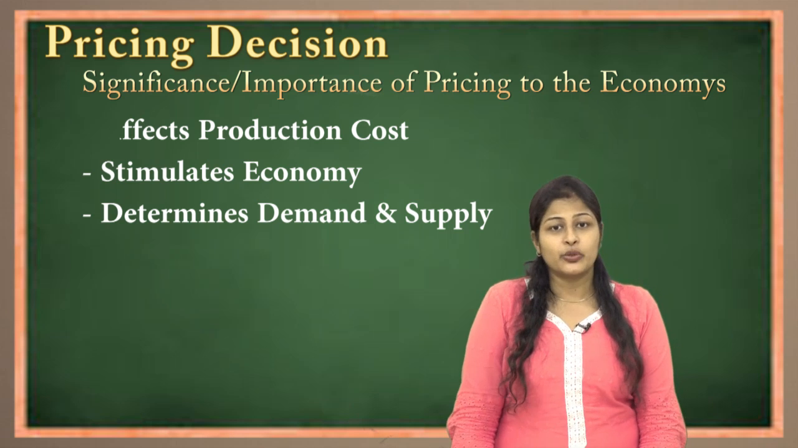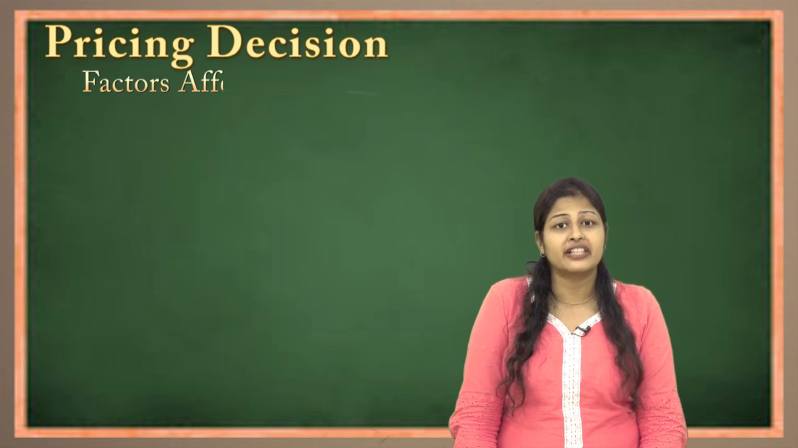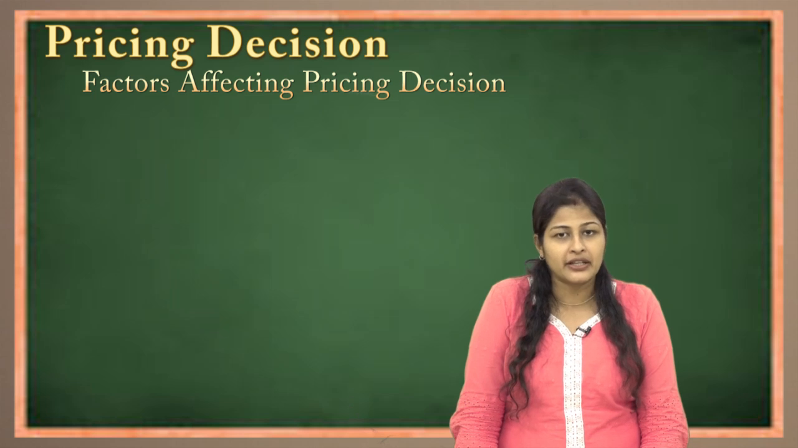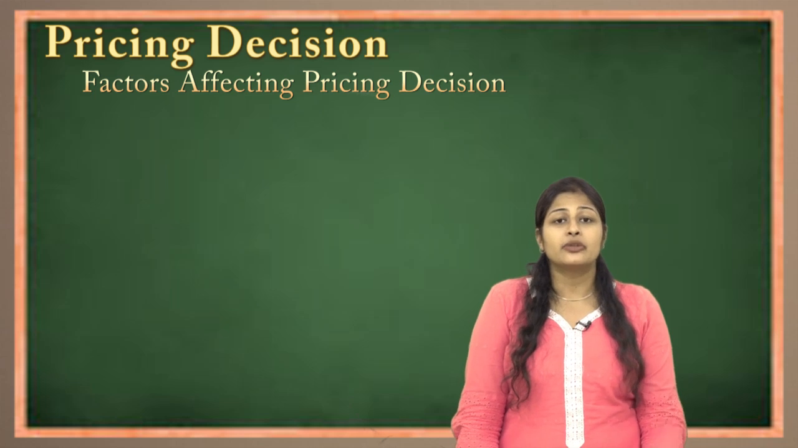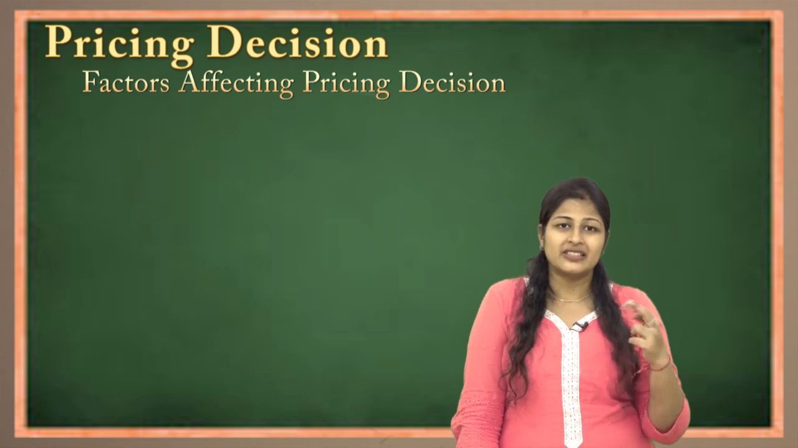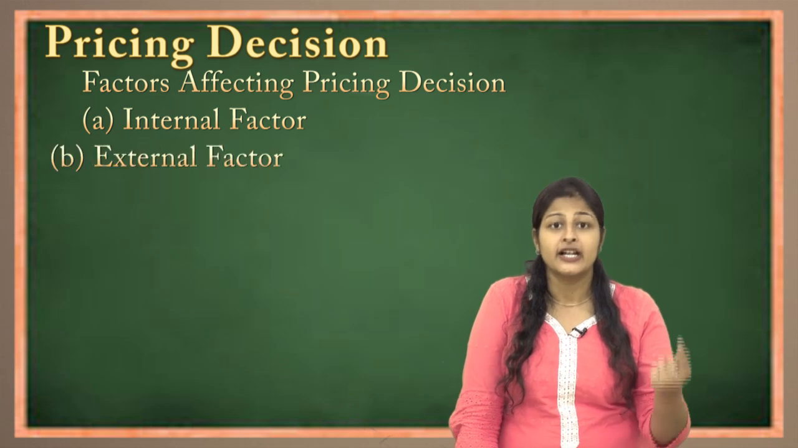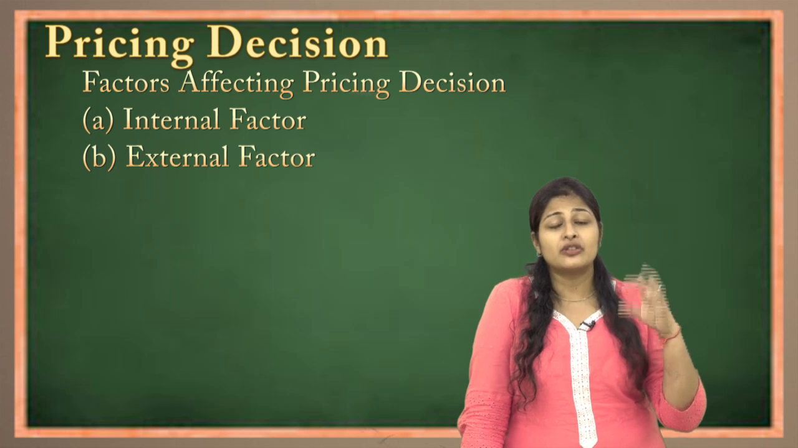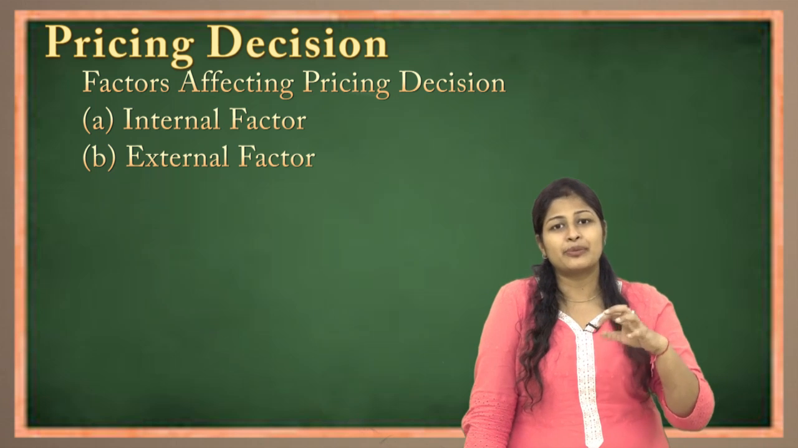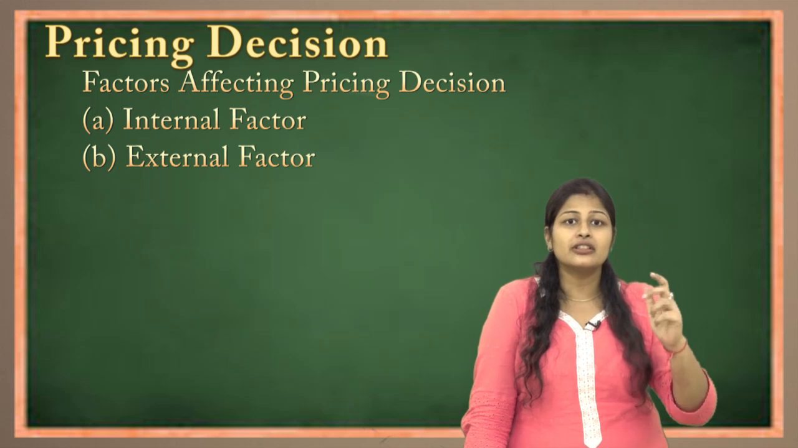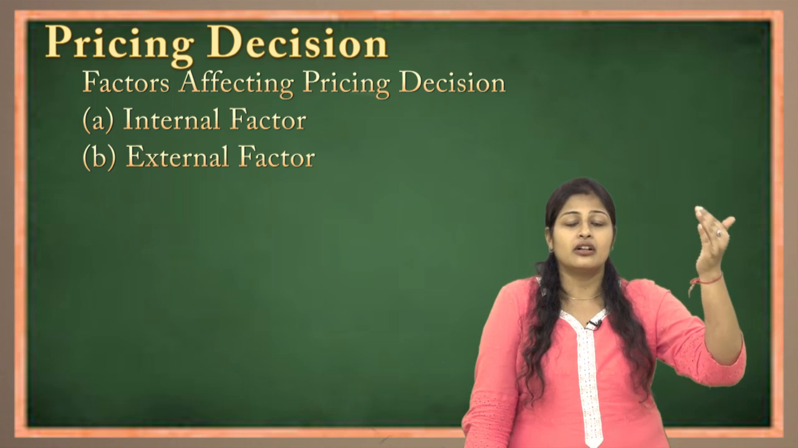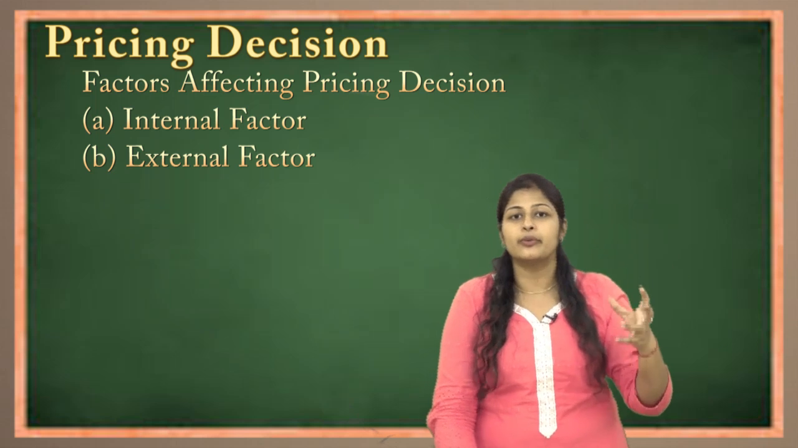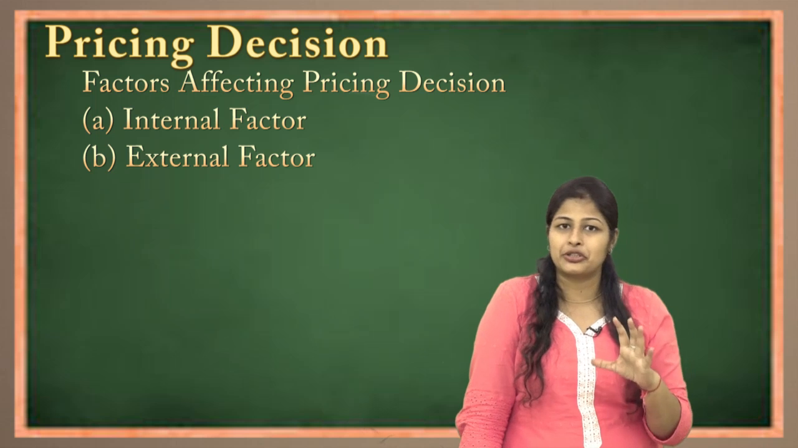Moving ahead with the next question of pricing decision, it's factors affecting pricing decision. Now what are the factors that influence or affect the price of a particular product? Okay, now these factors are divided into 2 parts, that is internal factors and external factors. Internal factors are the factors within the organization, like for example cost, etc. And external factors are outside the organization that affect the prices. So I am going to give you a brief about all the sub points of internal and external factors.